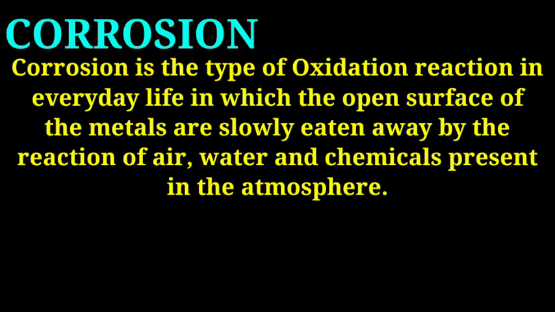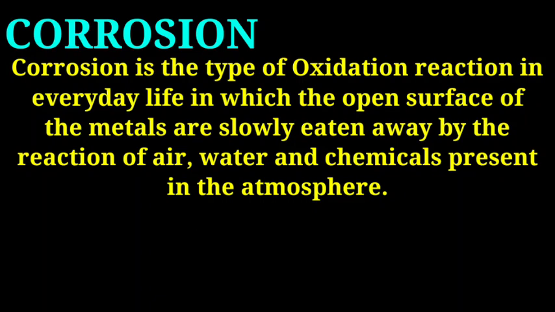Means the metal surface reacts with oxygen, water, moisture and chemicals, and it becomes weak because of the formation of a metal oxide layer over the surface of the metal, and this is called corrosion.